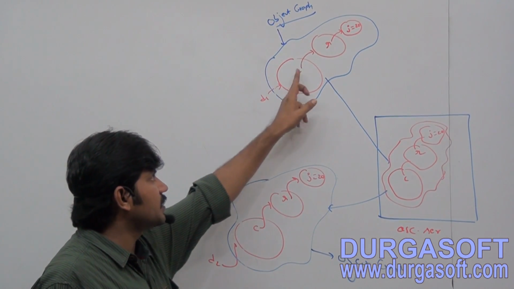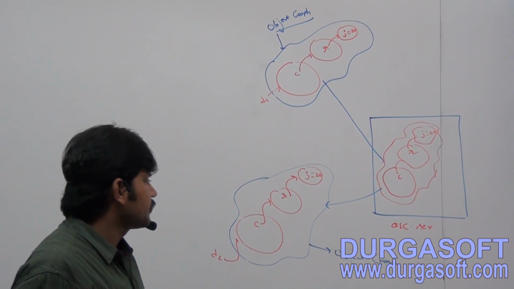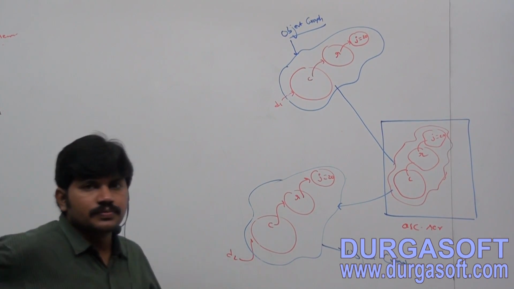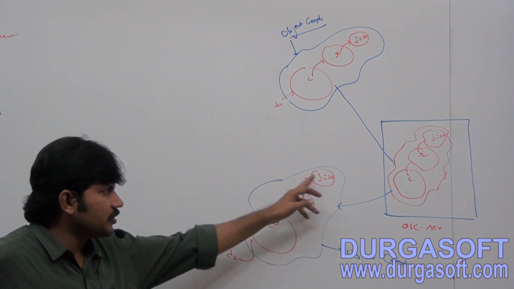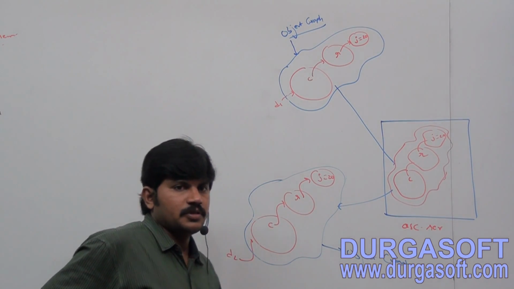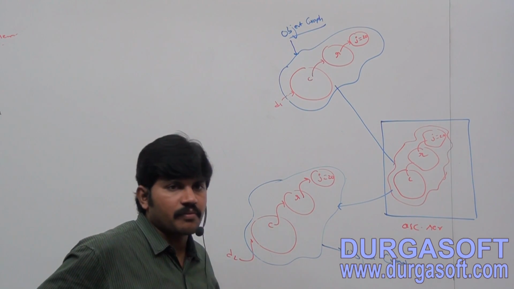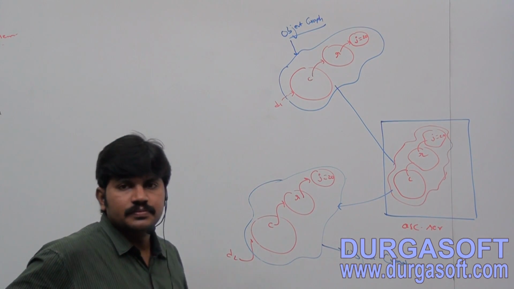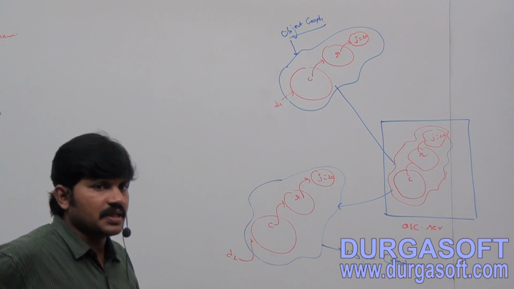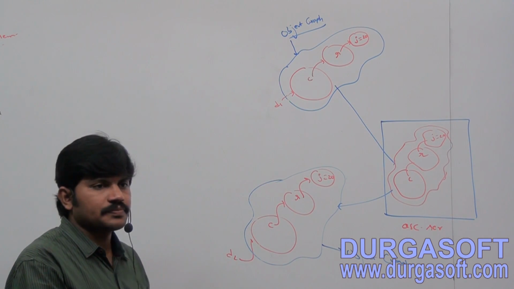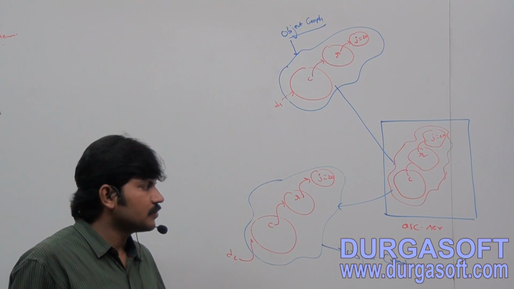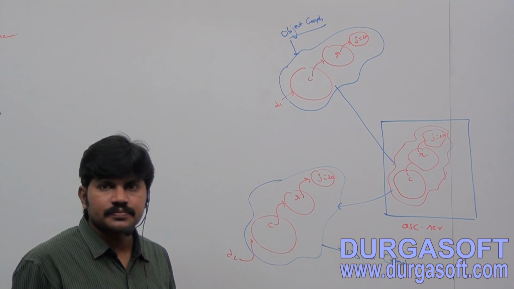Object graph: d1 with c and j, and here also d2 with c and j. This one is abc.ser, like this, abc.ser. Completed, right?